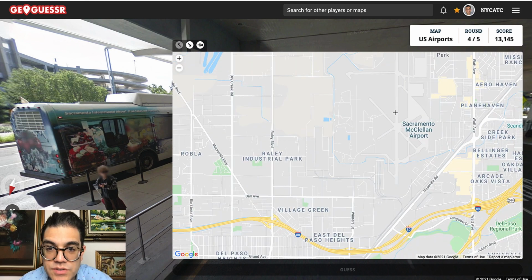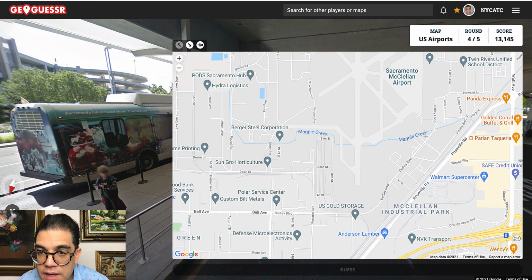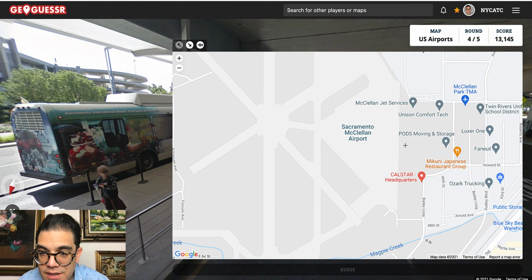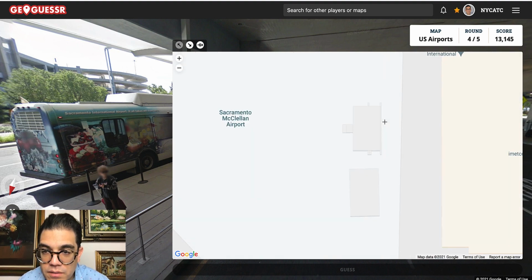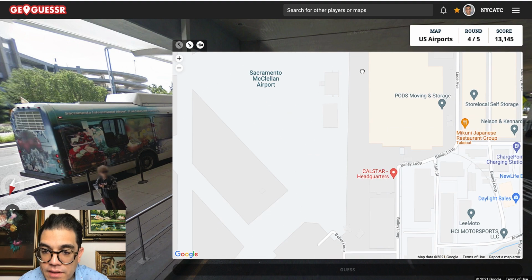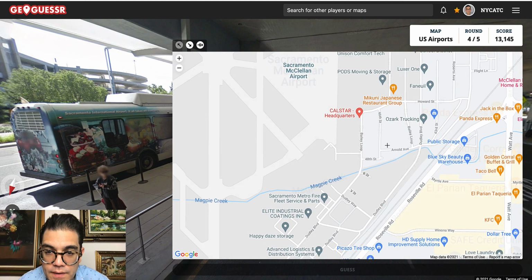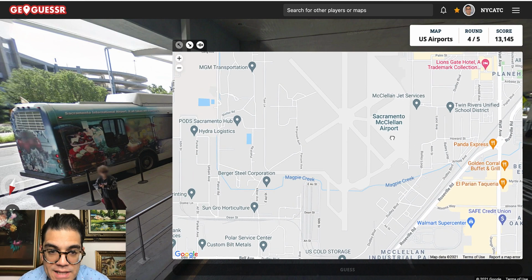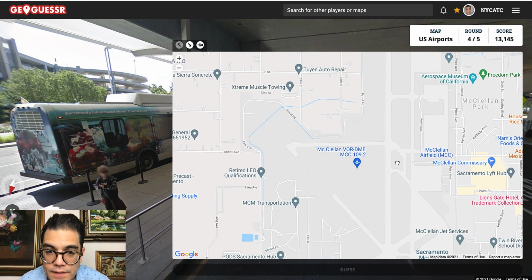So maybe there's an airport road or something here. This is a main road, it looks like. This looks like it could be a ramp area for terminal, but I do not see anything that would indicate rental cars or a place that passengers would actually go into. Huh.